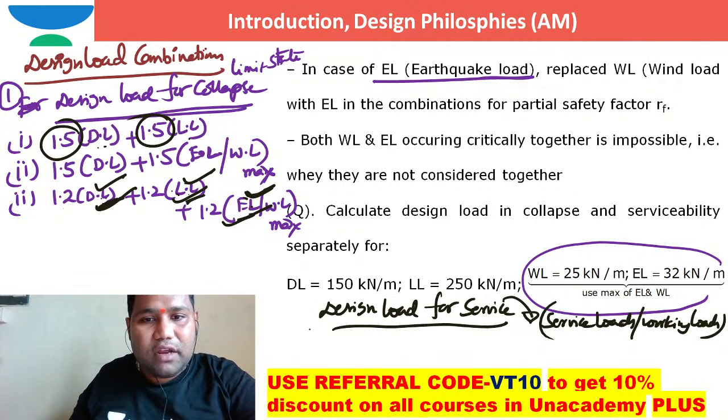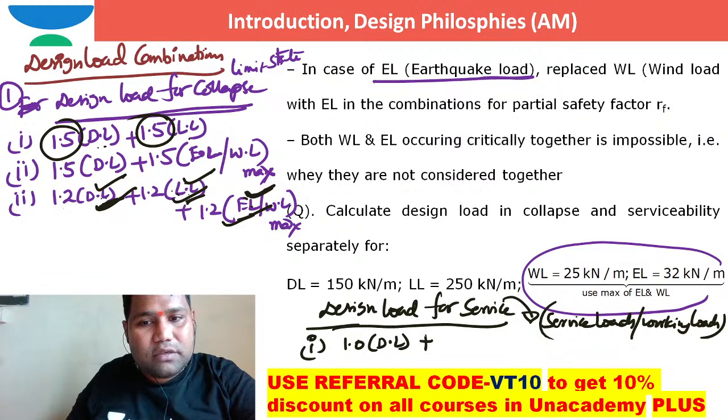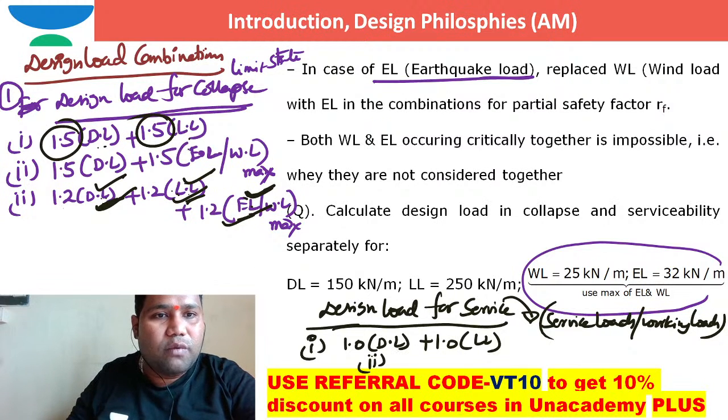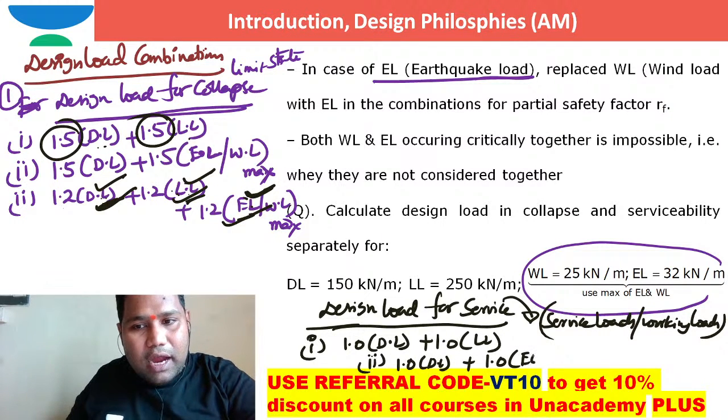So what are the load combinations for design loads for service? One times dead load plus one times live load. Second, dead load and earthquake load combination: one times dead load plus one times earthquake load.